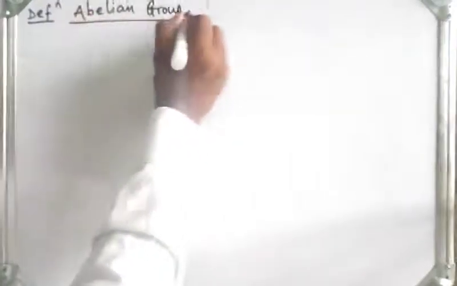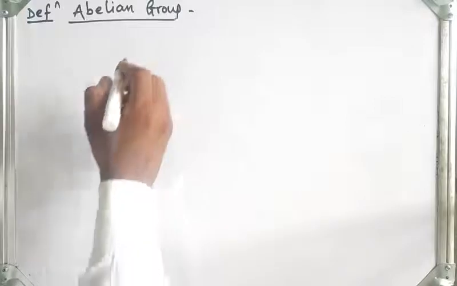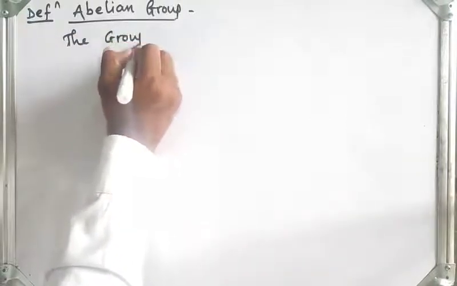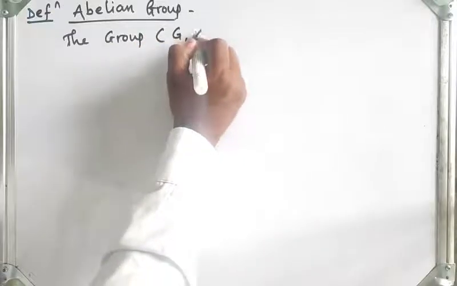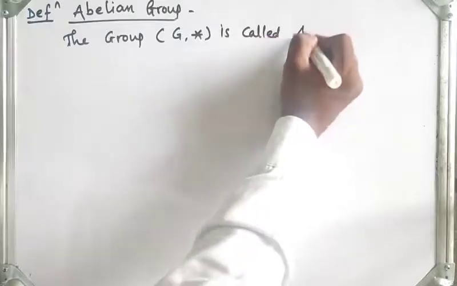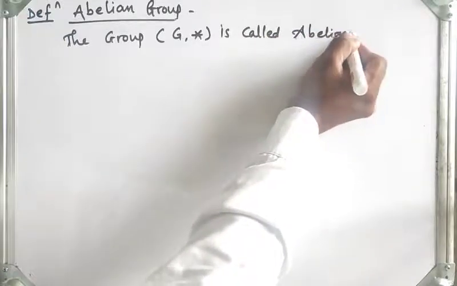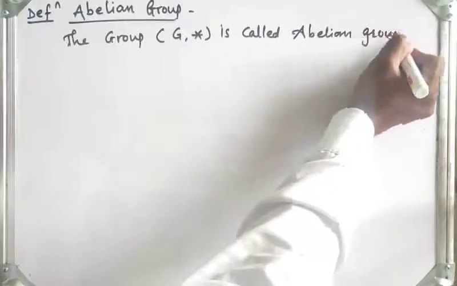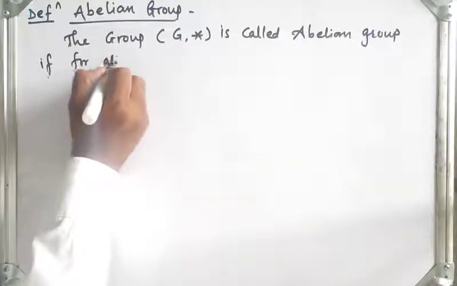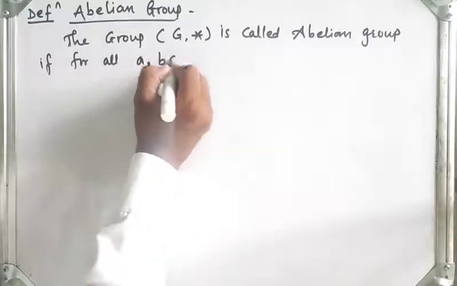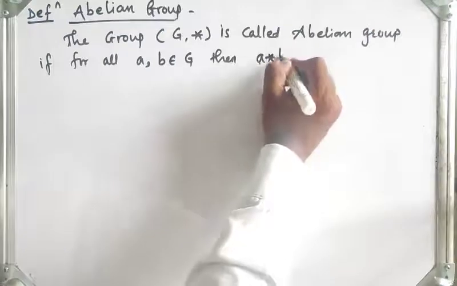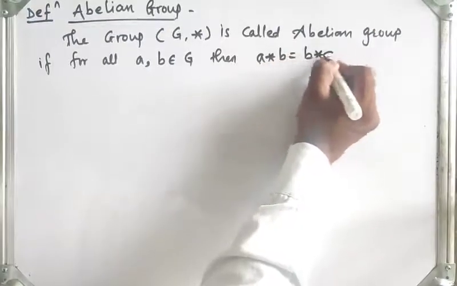The group G under binary operation star is called an abelian group if for all a, b belongs to G, a star b is the same as b star a.